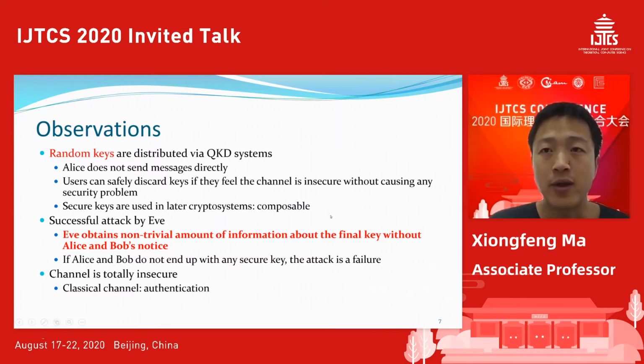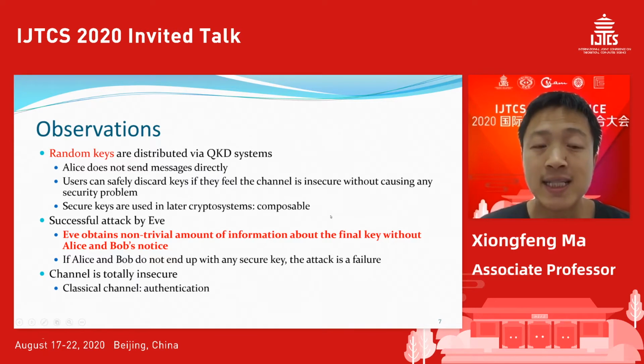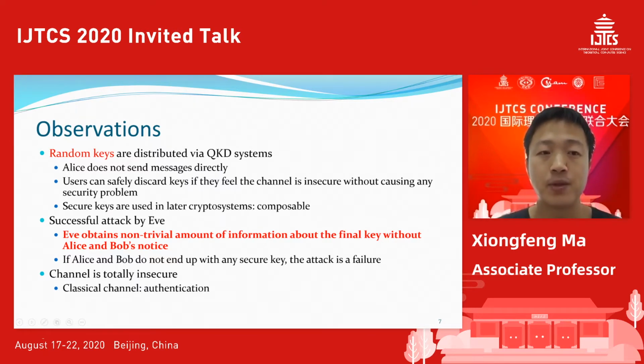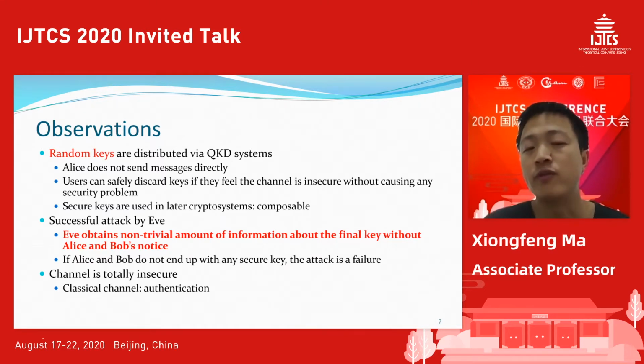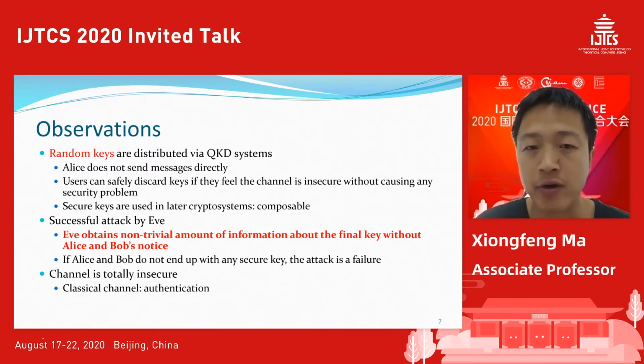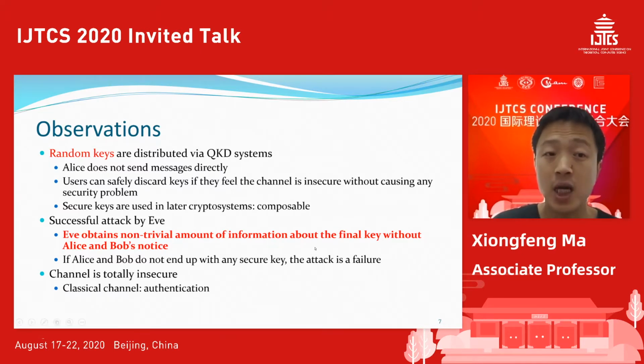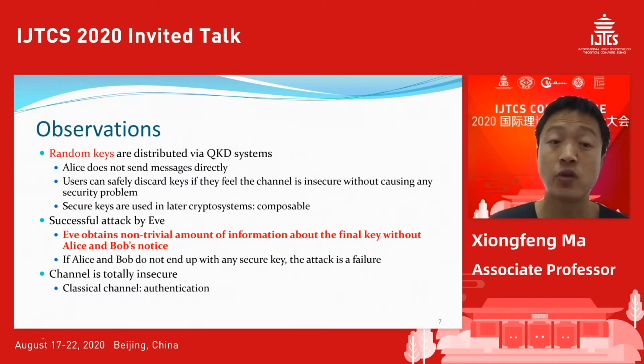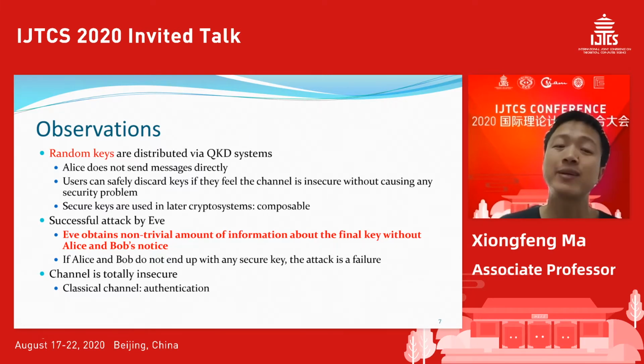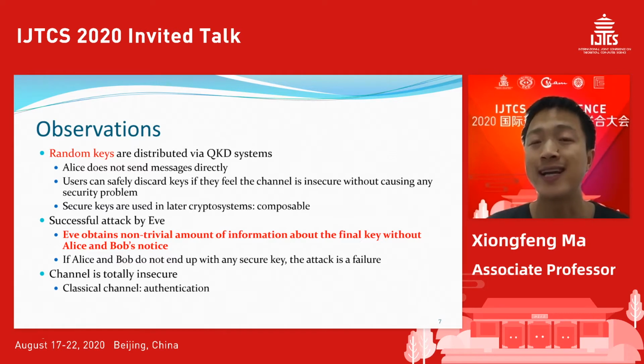And then I also want to define what a successful attack by Eve is. Eve can obtain non-trivial amounts of information, where non-trivial is basically epsilon language, related to this composable security definition, about the final key without Alice and Bob's notice. If Alice and Bob in the end don't get any secure key, then this attack is not a successful attack.